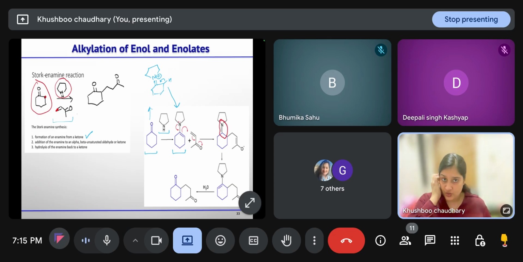Then it will undergo reaction with the alpha beta unsaturated carbonyl compound in 1,4 fashion, and after 1,4 addition you will get this alkoxide ion, or we can say this is enolate. The enolate will tautomerize to ketone, and then hydrolysis of the enamine will give you the ketone back.